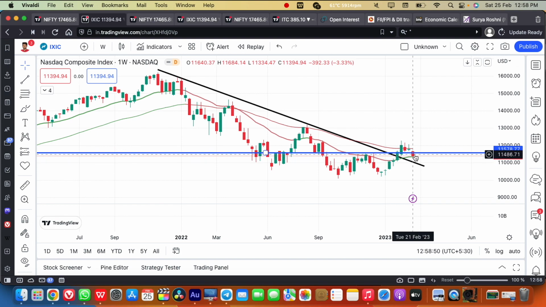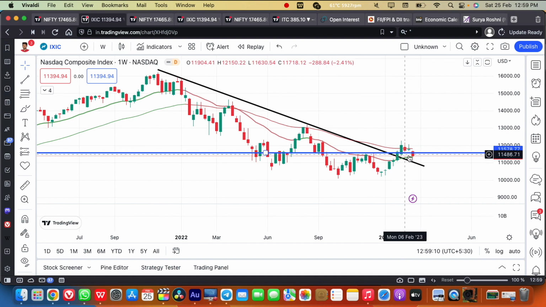That's what we can see. As long as it sustains upside above this black trend line, then definitely I will stay positive in the US market. Any breakout upside above this region of 12,300, then positive momentum and the stage 2 uptrend are going to continue. As of now, the US market is in a positive trend.